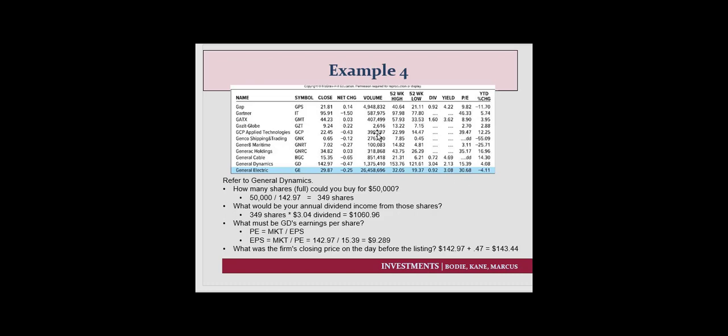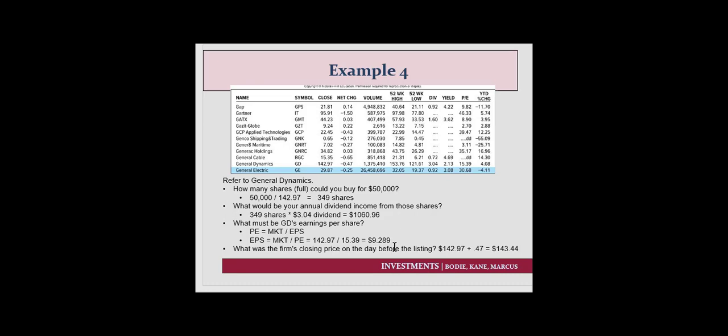What is the company's earnings per share? Well, it's not really listed here, but what we have is their PE ratio and the market price. If you solve for earnings per share, 142.97 divided by the PE ratio of 15.39 tells you that the earnings per share was roughly $9.289.